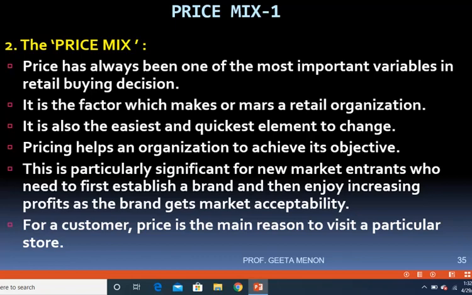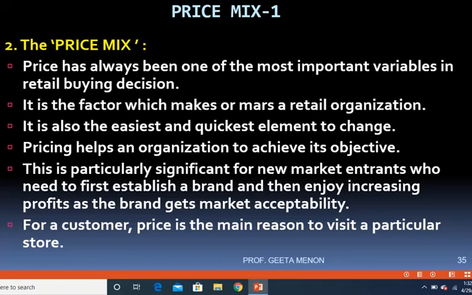quickest element to change. Pricing helps an organization to achieve its objective, which for most companies is to make maximum profit. So it helps the organization to achieve its objective. It enables the organization to go for expansion activities, to go for diversification, because only once you get money can you do all these things. So whatever else is the objective of the company, pricing helps the organization to achieve that objective.